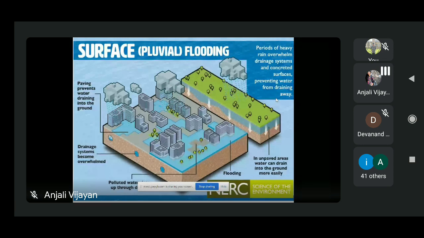The only difference is that pluvial flooding occurs mostly in rural areas. This type of flood can seriously affect agricultural activities. In this type of flooding, the water level increases gradually, and people get enough time to go out of the place. Therefore, it is not causing any immediate threat to people's lives, but it can still damage agriculture very badly. So that is called surface flooding.